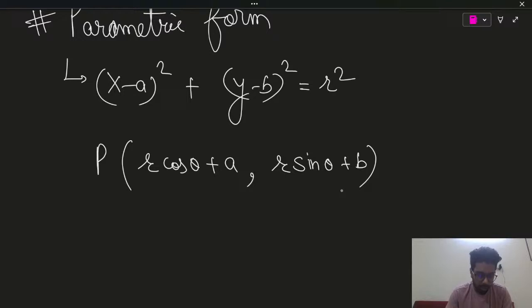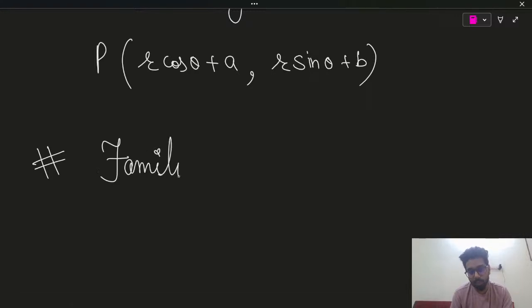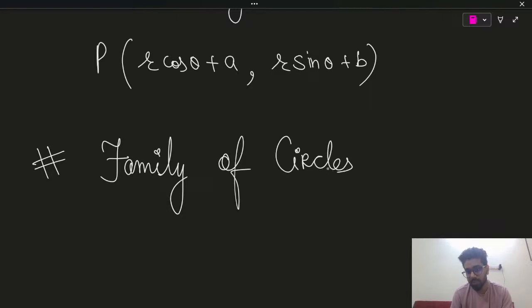There is something called power of point, it is not required much. And one more is family of circles. What is family of circles?